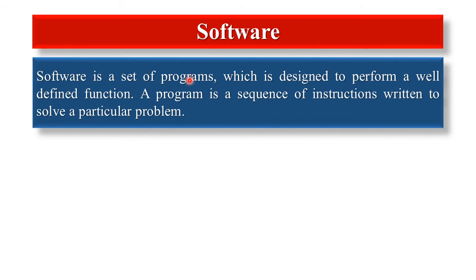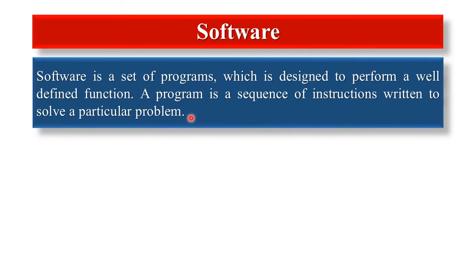Software is a set of programs which is designed to perform a well-defined function. A program is a sequence of instructions written to solve a particular problem. Software is a set of programs that instruct the computer about the tasks to be performed. Software tells the computer how the tasks are to be performed. Software is a set of programs.